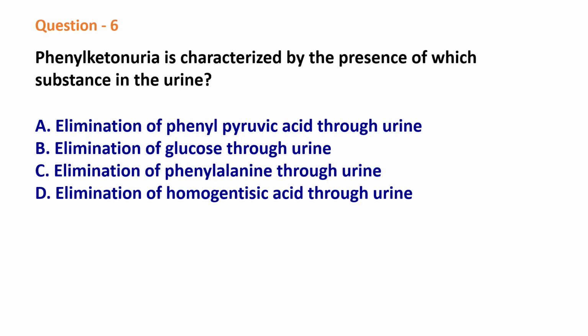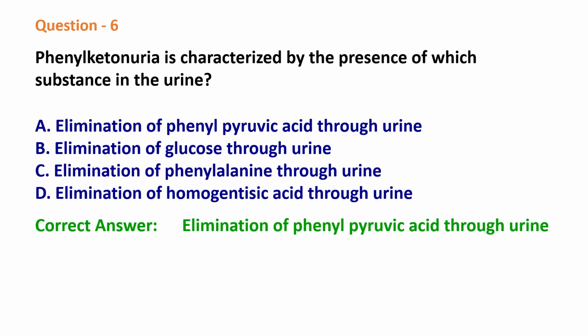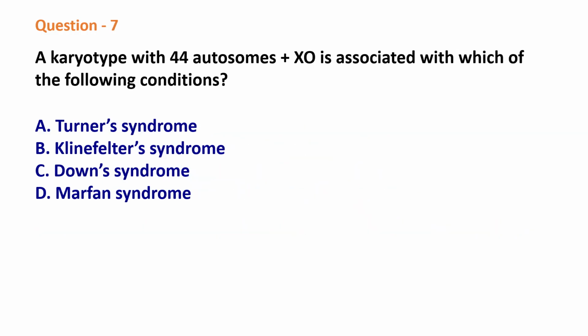Question 6. Phenylketonuria is characterized by the presence of which substance in the urine? Options: elimination of phenylpyruvic acid through urine, elimination of glucose through urine, elimination of phenylalanine through urine, elimination of homogentisic acid through urine. The correct answer is elimination of phenylpyruvic acid through urine.